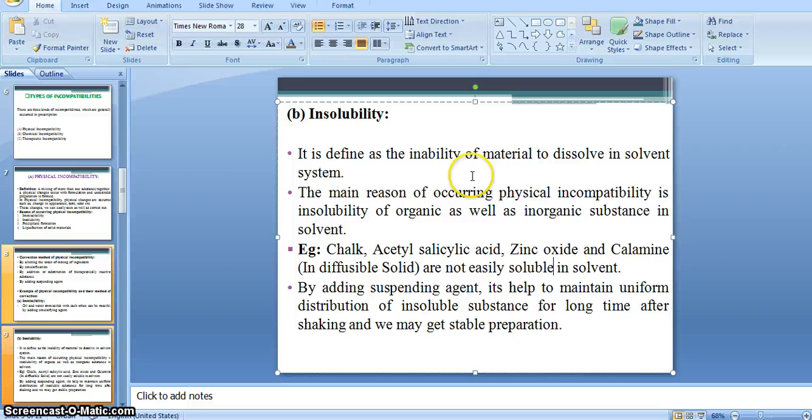This type of example creates a problem when dispensing in powder form, right? That is the dosage form. If we have to dispense camphor in powder form, that time this kind of physical incompatibility happens, means there is a change in appearance. Means solid dosage form becomes liquid.